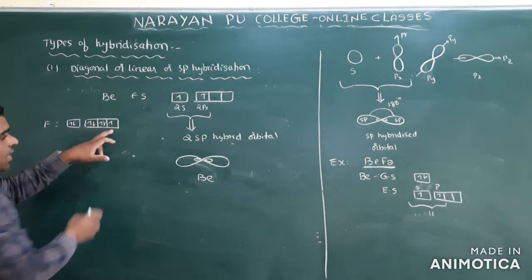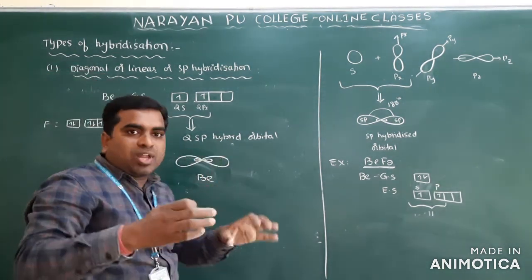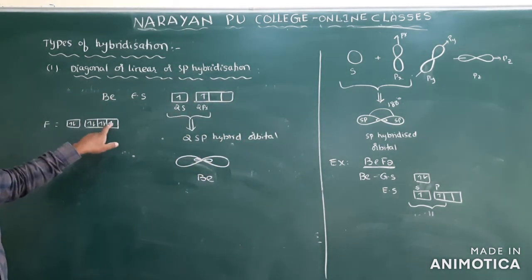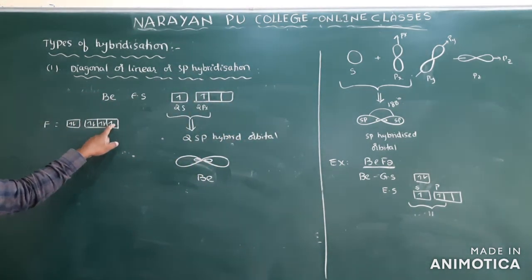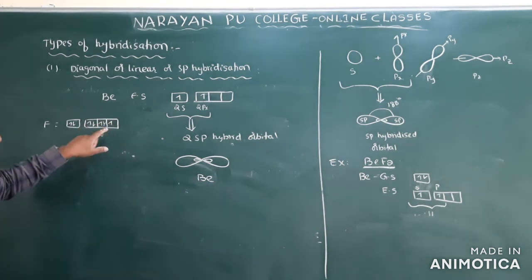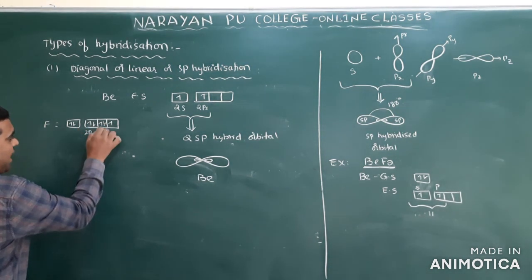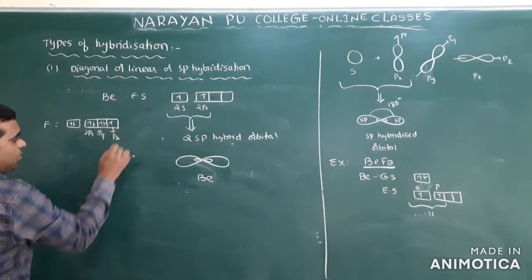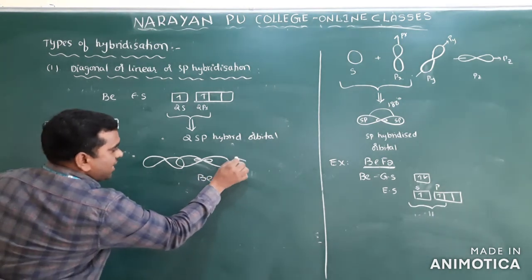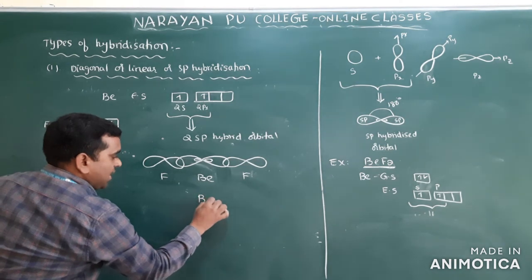So you know that after forming the hybrid orbitals, these hybrid orbitals are involved in the overlap. In the overlap, which orbitals will be involved? The orbital having the half-filled electron. This orbital is not involved, because it is already filled. This is the p orbital, suppose px. This is py, the 2py orbital, and this is the pz orbital. This pz orbital overlaps with the sp hybrid orbital, and the other pz orbital of the other fluorine overlaps similarly. This is one bond.